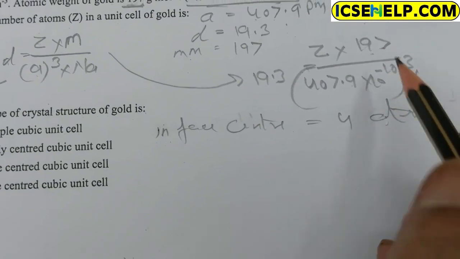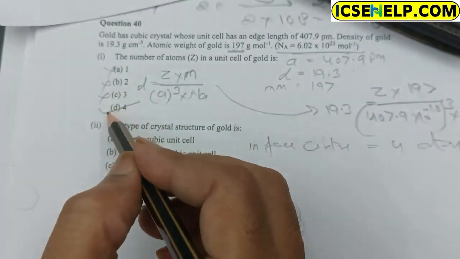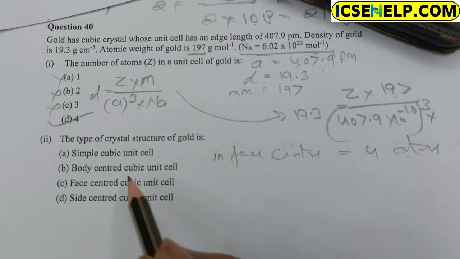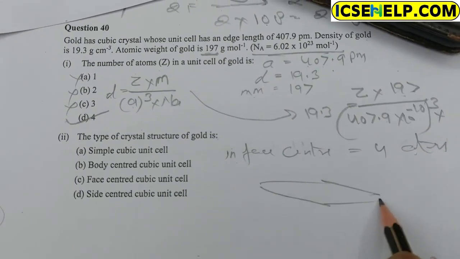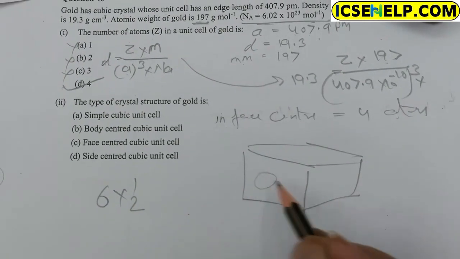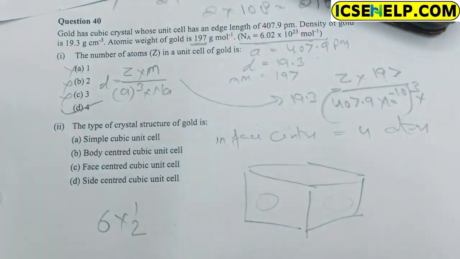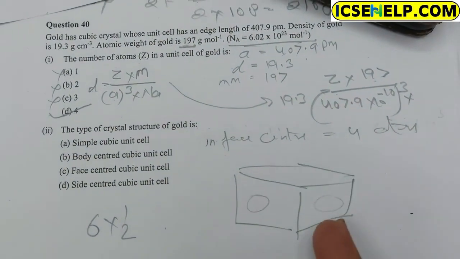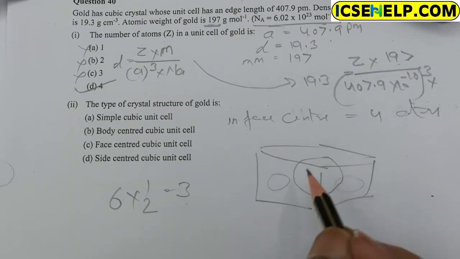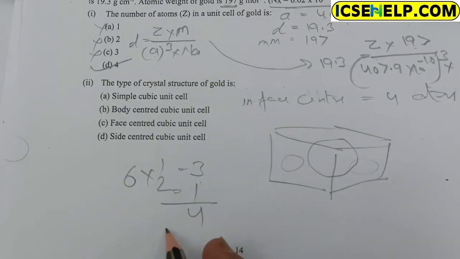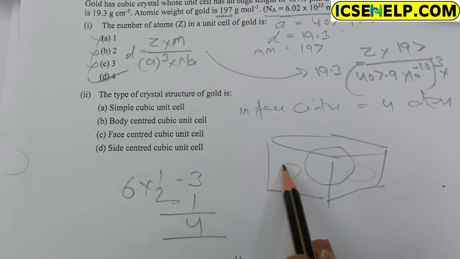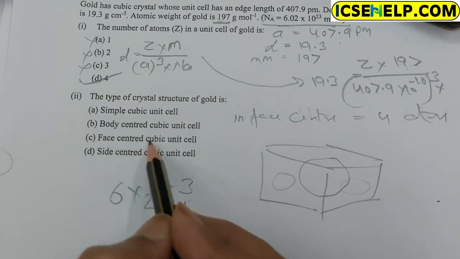And in part first, option D means 4 atoms, and 4 atoms is only possible in face centered, because in face centered there are 6 faces and every face has 1/2 atom, because after cutting the lattice half atom is left, and there are 6 faces, so 3 atoms, and 1 atom at the corners, so there are 4 atoms. So 4 atoms are found in face centered cubic. So option C, face centered cubic unit cell, is correct.